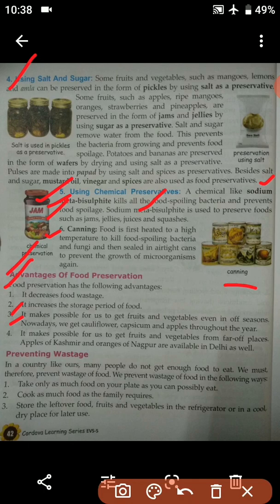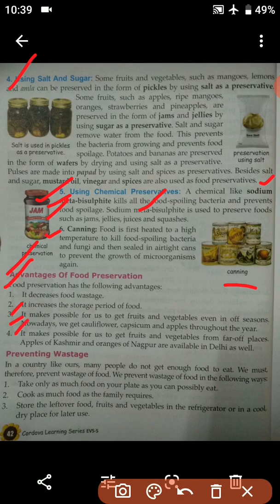For example, in case of cauliflower, capsicum, apples, some years before, we were not able to get cauliflower, capsicum and apples in different seasons. But nowadays we are getting all of these items all through the year. Why? Because these things are preserved, and with the process of preservation we are able to get all these kinds of food items throughout the year. Okay, so this is also one of the very important advantages of food preservation.